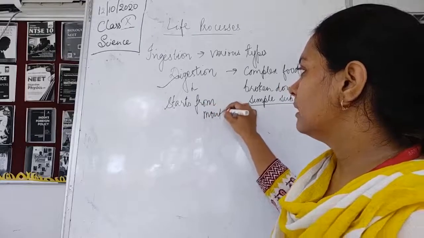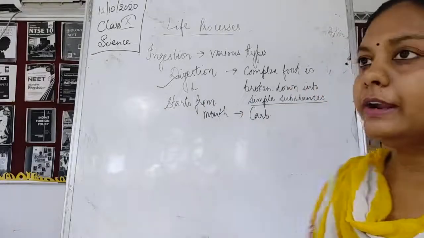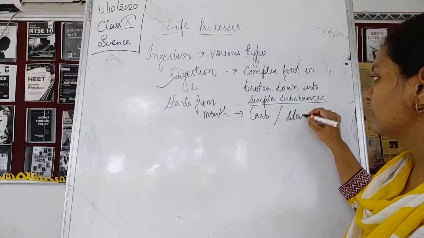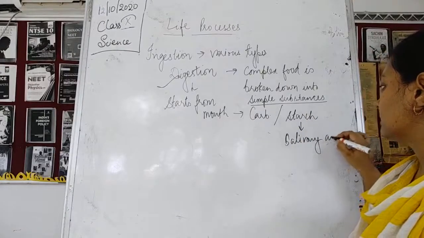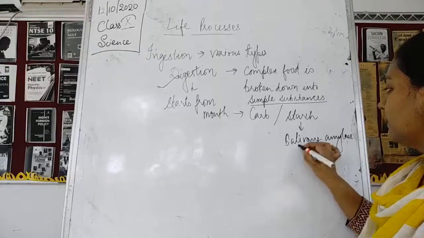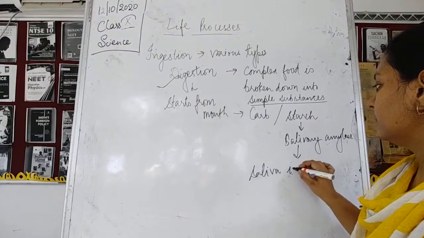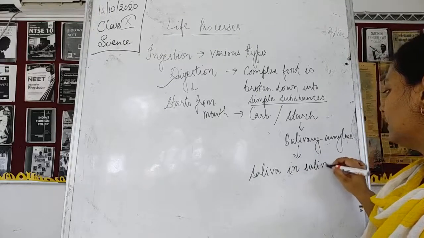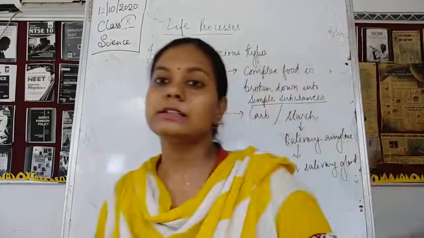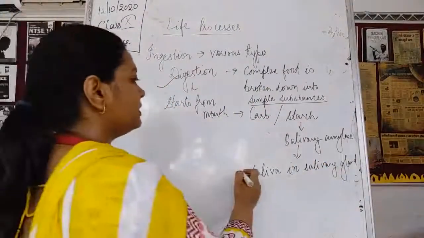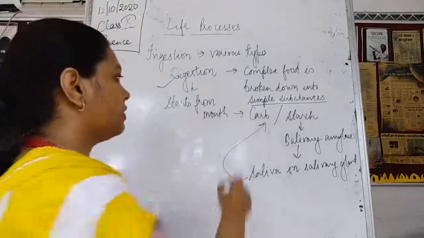mouth. And whose digestion is taking place? Digestion of carbohydrates. The simple carbohydrate, which could be starch, is digested using salivary amylase. This salivary amylase is secreted in saliva. It is present in the salivary glands. Inside the salivary glands, saliva is being produced, and this saliva is going to act upon carbohydrate.